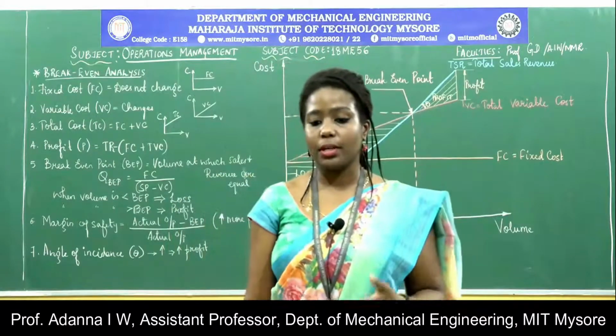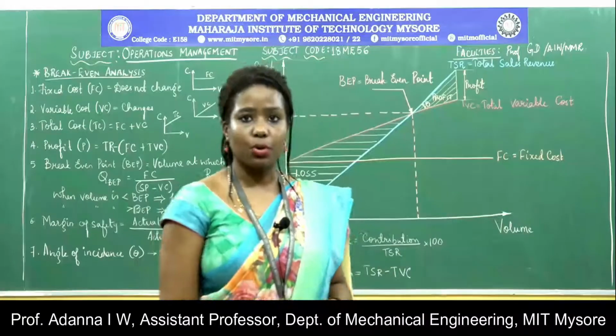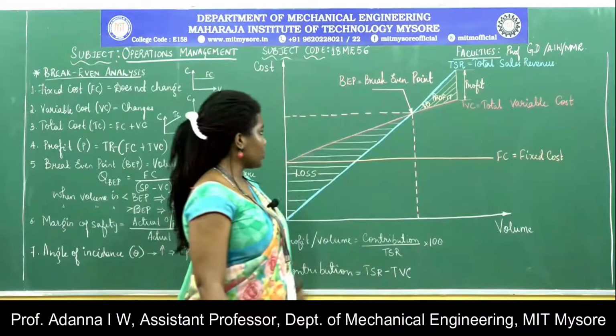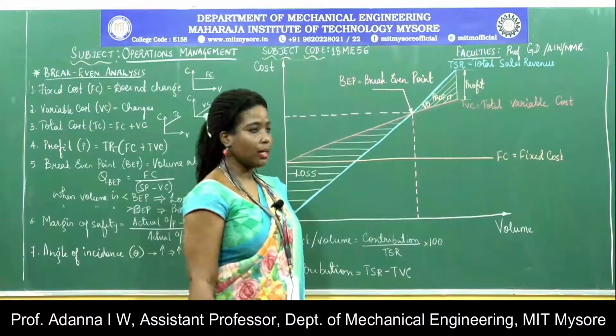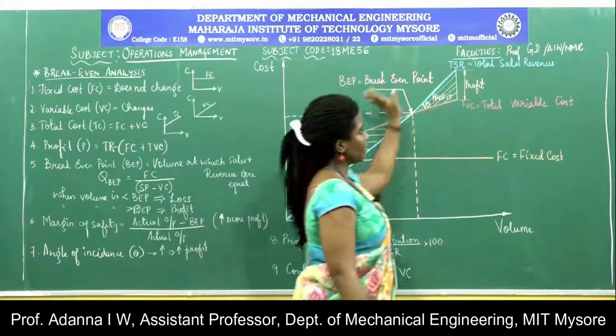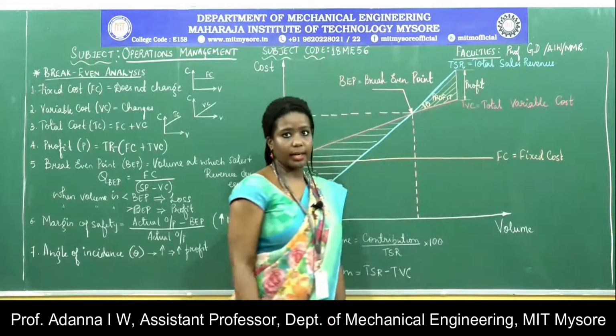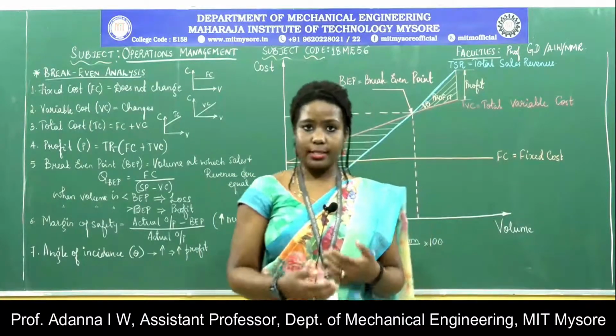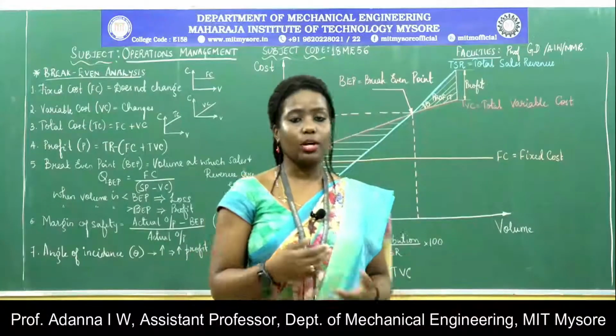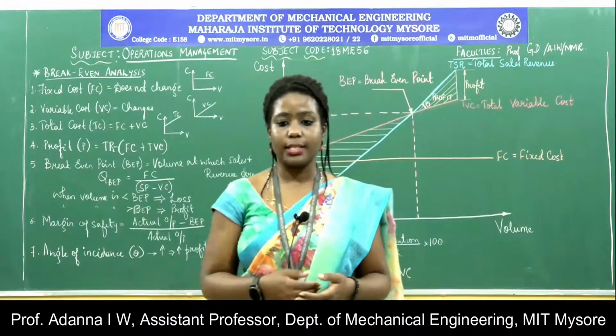The next most important advantage is that it focuses more on profits. The losses come below the break-even point, so after constructing the break-even chart, beyond the break-even point, all the costs and the revenues are concentrated on. So we can concentrate more on the profits of the organization.